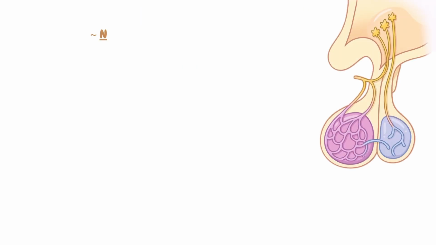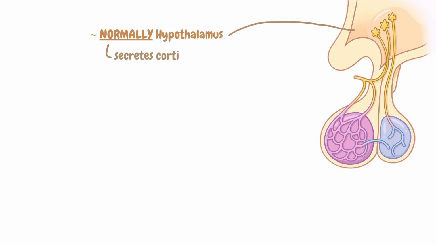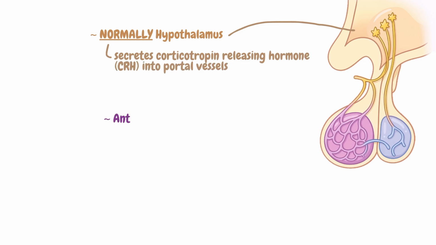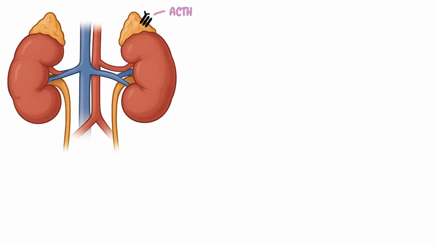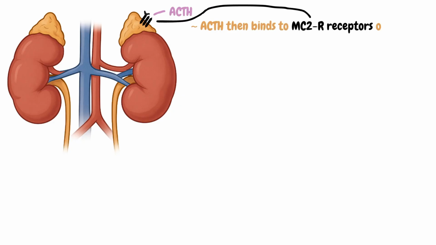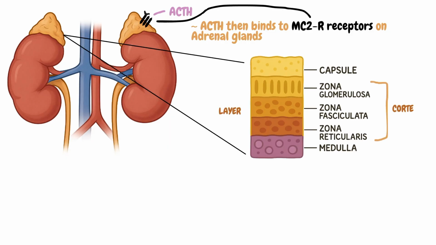Normally, the hypothalamic pituitary adrenal axis functions with the hypothalamus synthesizing and secreting corticotropin-releasing hormone into the portal vessels. This stimulates the anterior pituitary gland to release adrenocorticotropic hormone into systemic circulation. As ACTH arrives at the adrenal glands, it travels to the adrenal cortex and binds to MC2R receptors on the adrenal cortex. Specifically, the adrenal gland is composed of the adrenal cortex and the adrenal medulla. The adrenal cortex is split into the zona glomerulosa, zona fasciculata, and zona reticularis.